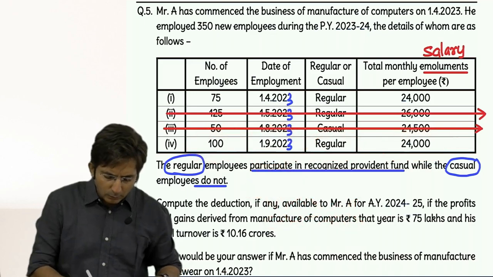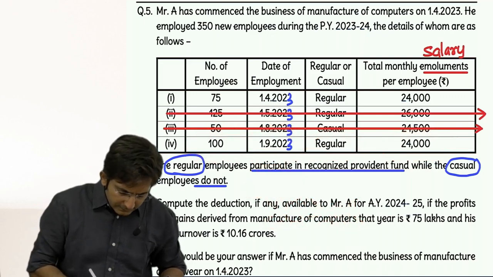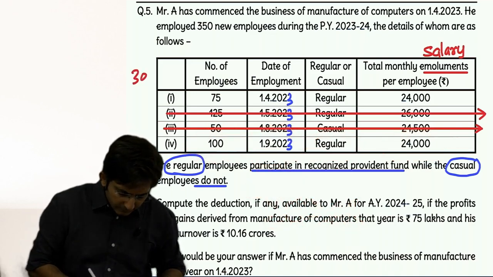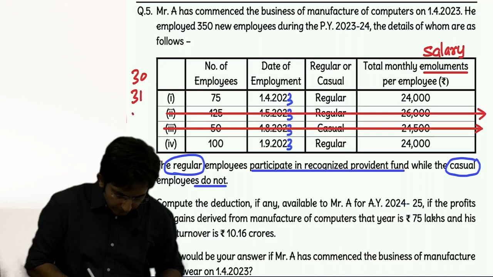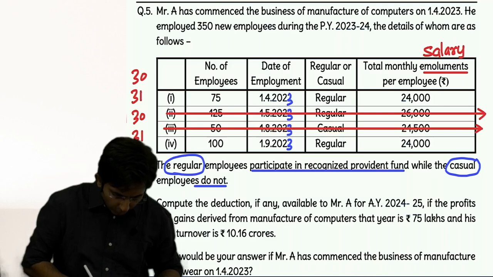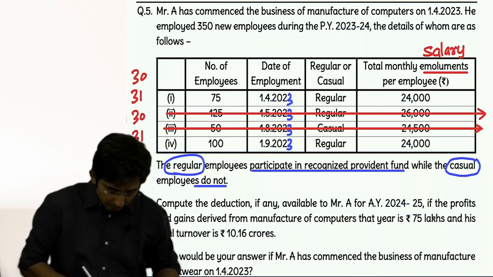So let us count. In September there are 30 days, October 31, November 30 days, December 31 days, January 31 days, February 29 days, March 31 days.